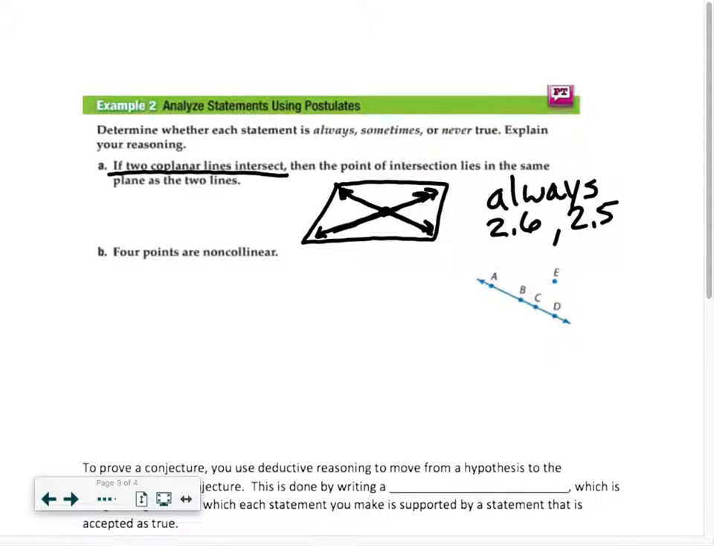Alright, so B, 4 points are non-collinear. So given 4 points, is this always, sometimes, or never true that they're non-collinear? Okay, well, it's certainly not always true because, right here, we have an example where these points are non-collinear, but there's also 4 points that are collinear. So it's not always, okay? It's going to be sometimes.